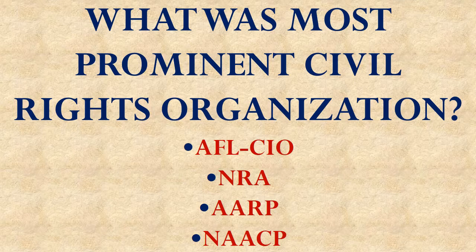What was the most prominent civil rights organization during the civil rights movement? Was it the AFL-CIO, the NRA, the AARP, or the NAACP? It was the NAACP, the National Association for the Advancement of Colored People. These other things mentioned here are the AFL-CIO is a labor union, the NRA is a group that lobbies about gun rights, and the AARP is an organization of retired people. The NAACP is the civil rights organization.